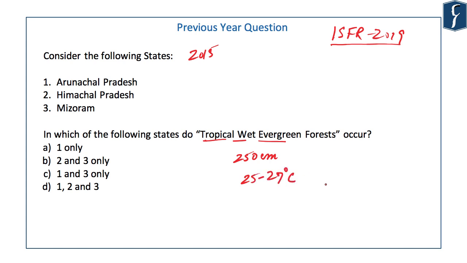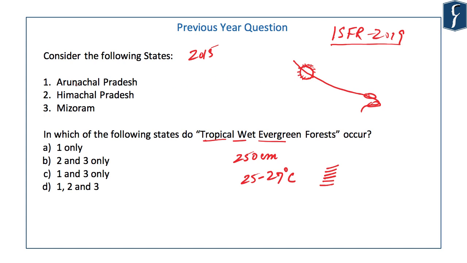You understand, as we go up in the latitude, the temperature decreases. So, in the western Himalaya, which are supposedly at higher latitude than eastern Himalaya, the temperature would be rising as we go towards west. Himachal Pradesh, to be approximately found here, the temperature is supposedly higher than eastern Himalayas in the region where Arunachal Pradesh and Mizoram lie. And this is not the region where high annual average temperature of 25 to 27 degrees Celsius would be found. So Himachal Pradesh is supposedly not a candidate for tropical wet evergreen forest.